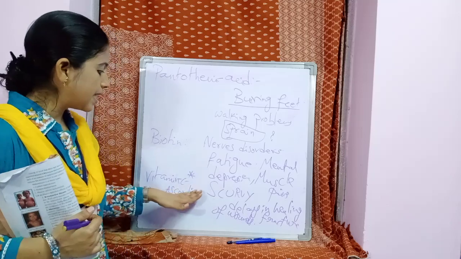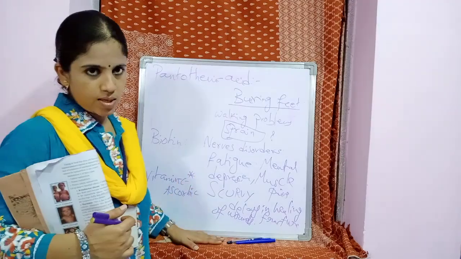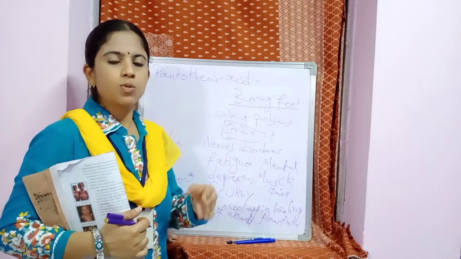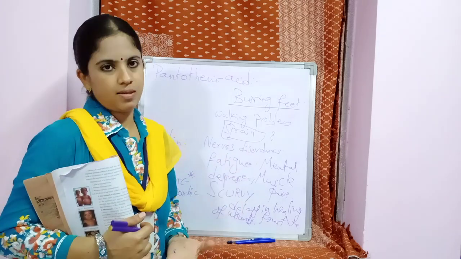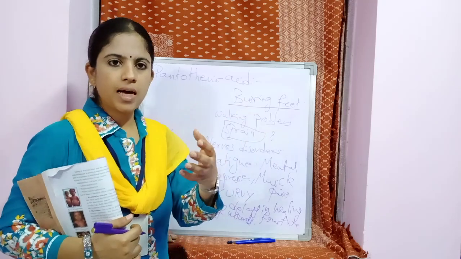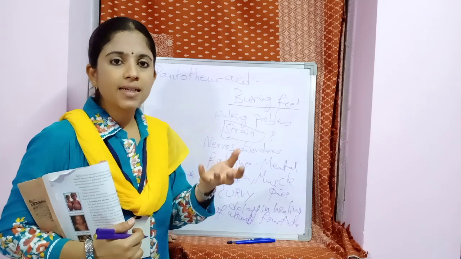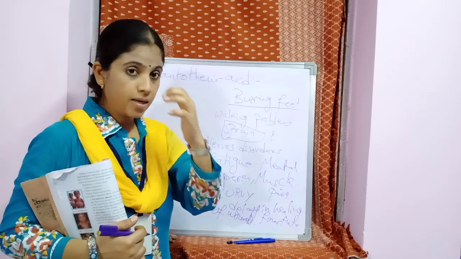That's why vitamin C should be present, and it is present in citrus fruits, that is lemon, sweet lime, orange, and also sprouts. Sprouts: you soak the seeds, especially chena dal or green gram dal, or groundnuts.